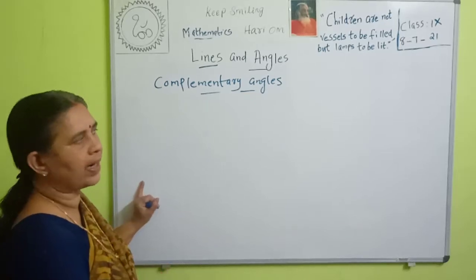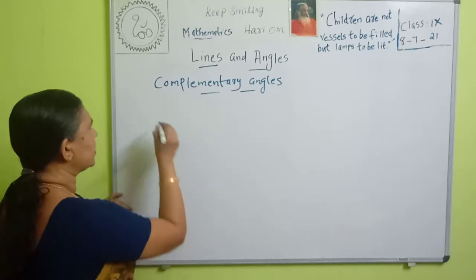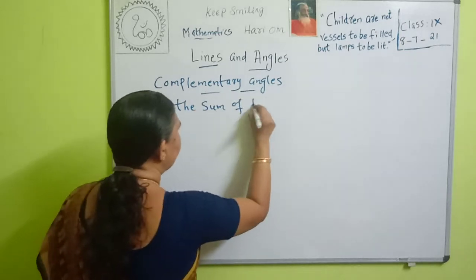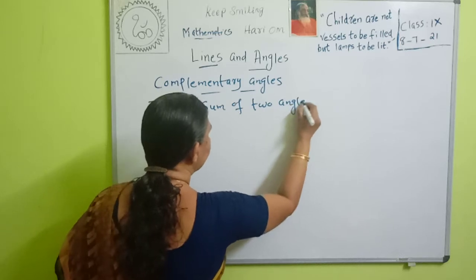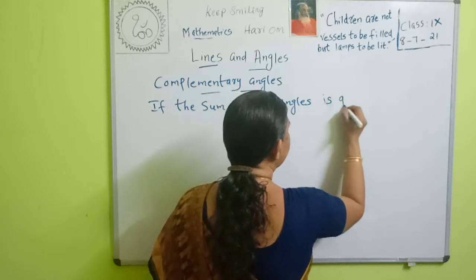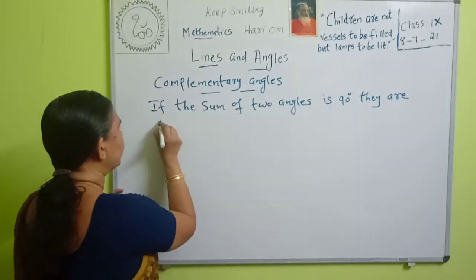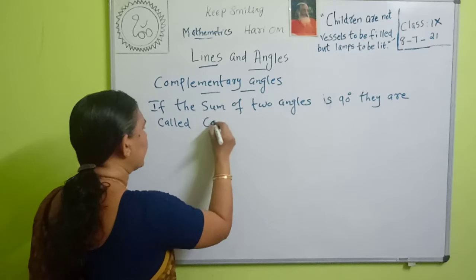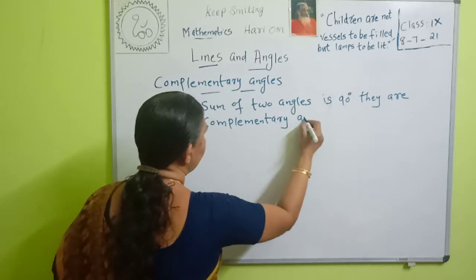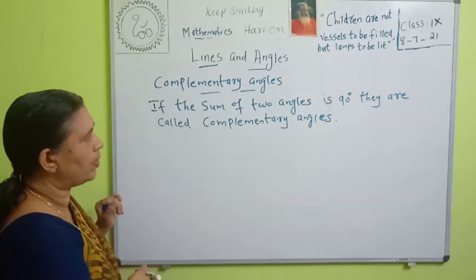Next is complementary angles. If the sum of two angles is 90 degrees, they are called complementary angles.